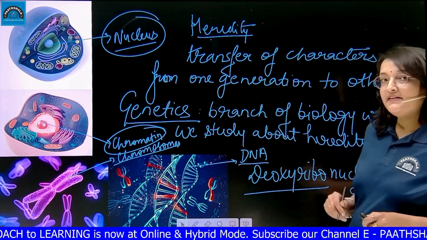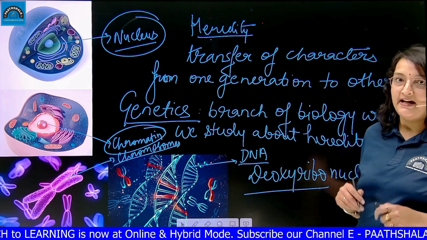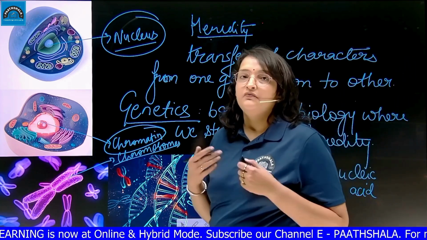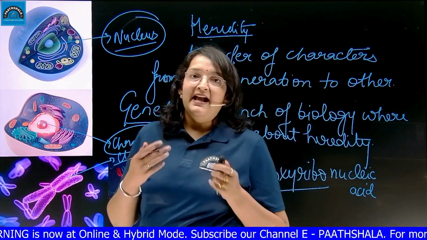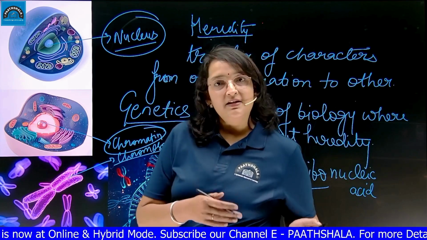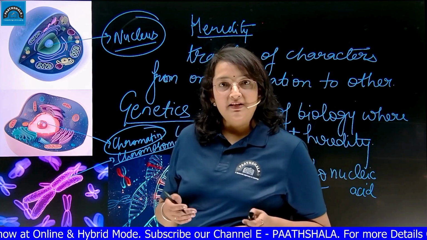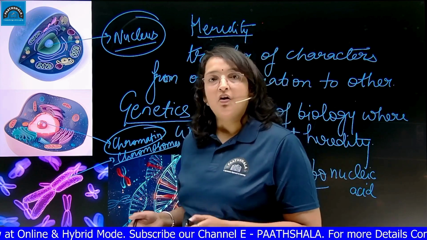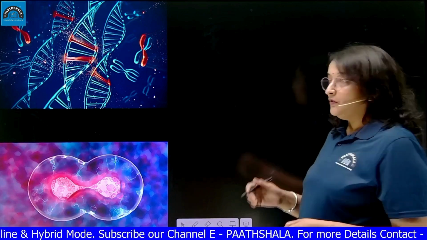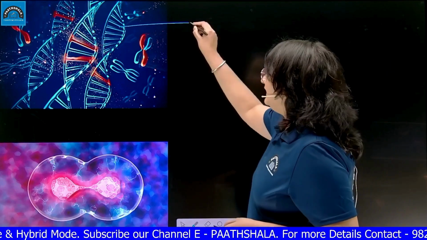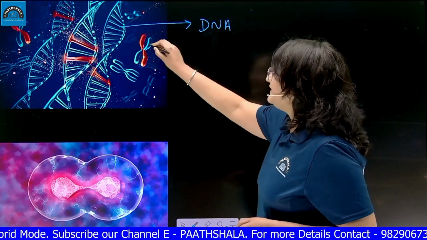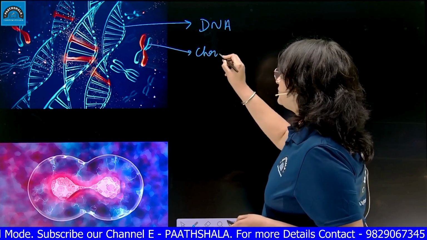DNA's full form is deoxyribose nucleic acid. So whenever there is transfer of characters from one generation to another, actually DNA is carrying information from parents to the offsprings. Now, let us focus on this DNA, which is inside the chromosomes.